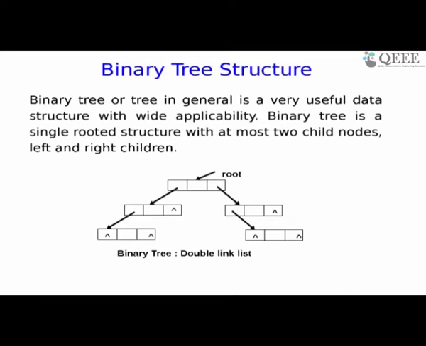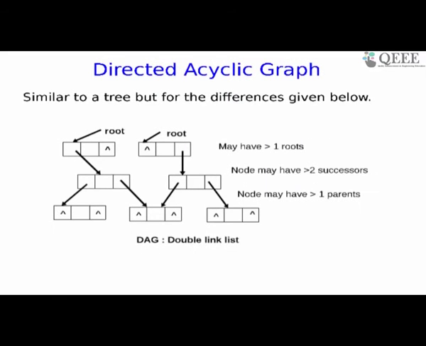We have seen a binary tree. Observe that this is a way a linked list can realize a binary tree. The only difference here is that each node has at most two children. So a node may have two linked fields or two pointers inside. But again, if I know linked lists and how to manipulate them, I can create a tree and also manipulate it. Similarly, I have shown you a few more.